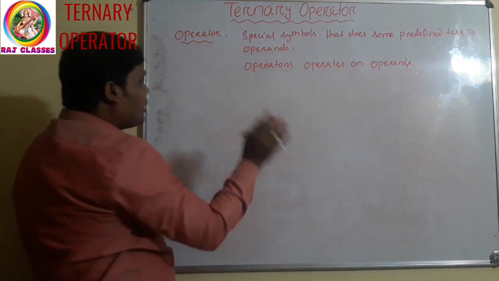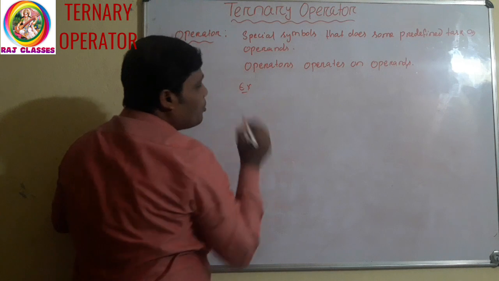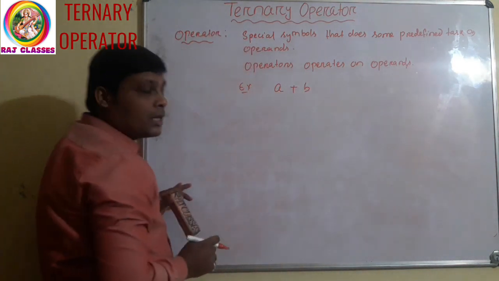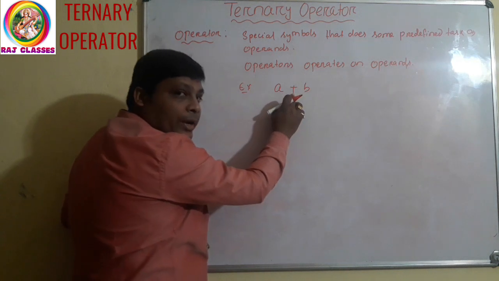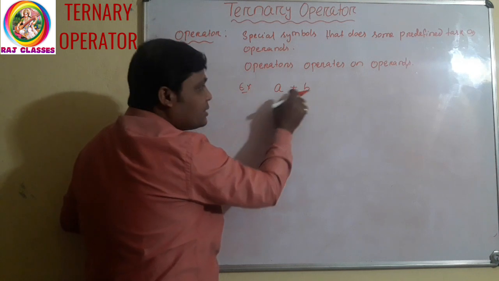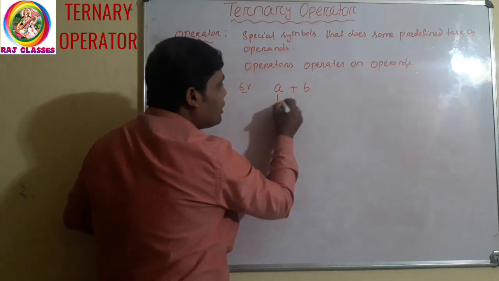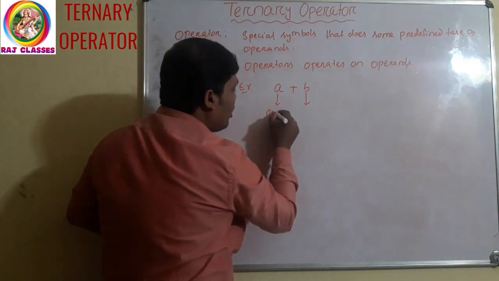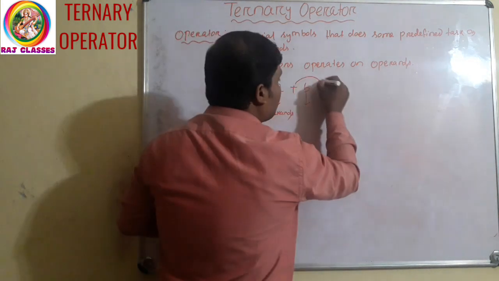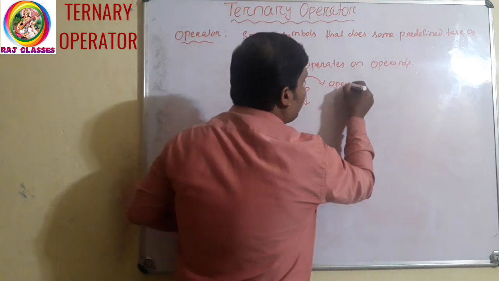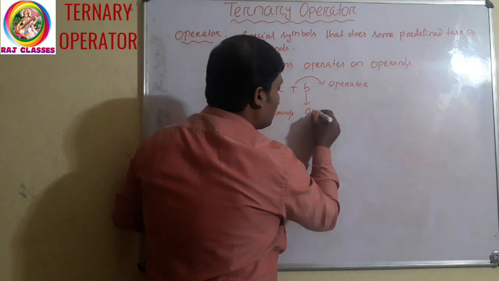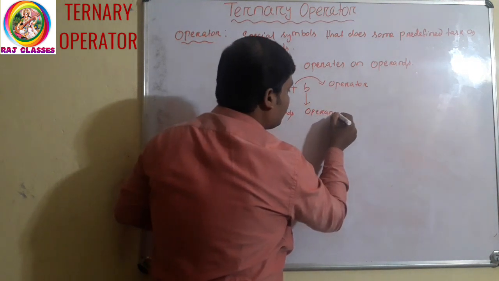Clear? For example, suppose I am taking A plus B. Here plus is an operator which operates on both the operands, that is A and B. Here A and B are operands and this plus is an operator.